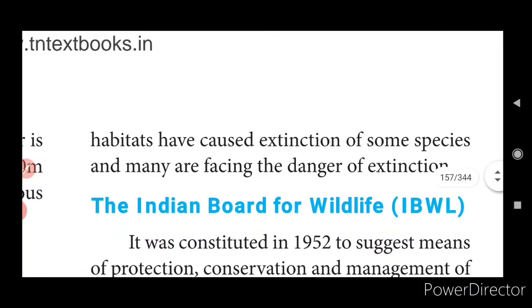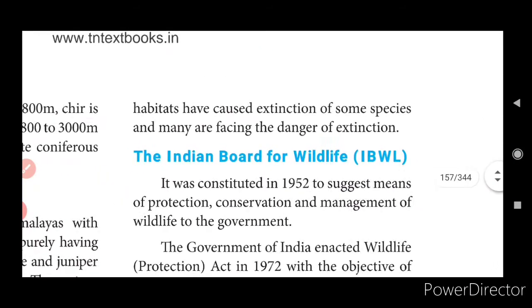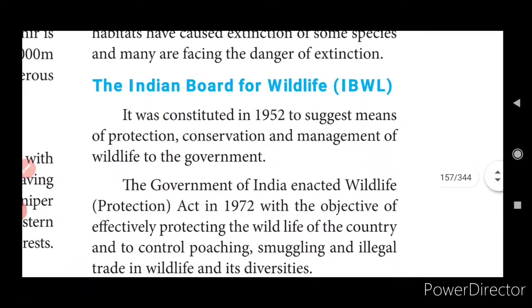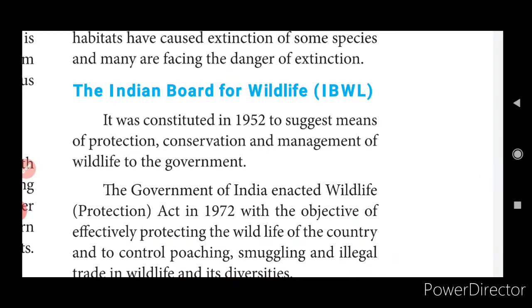Okay. Now coming to the Indian Board for Wildlife. This is the Indian board where if we kill one animal, it will be under some issue. Here the Indian Board for Wildlife, IBWL, you should understand the word code IBWL. It was constituted in 1952 to suggest means of protection, conservation and management of wildlife to the government. Similarly, how we have full rights to live on this world, to take breath on this world, similarly the wild animals, the birds, flora and fauna also have full rights to live on this world. So based on that, we are not supposed to kill them, poach them and hunt them.